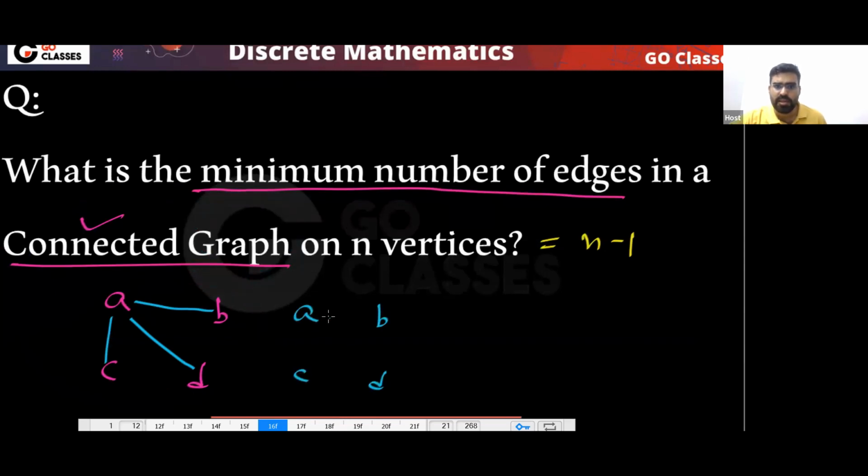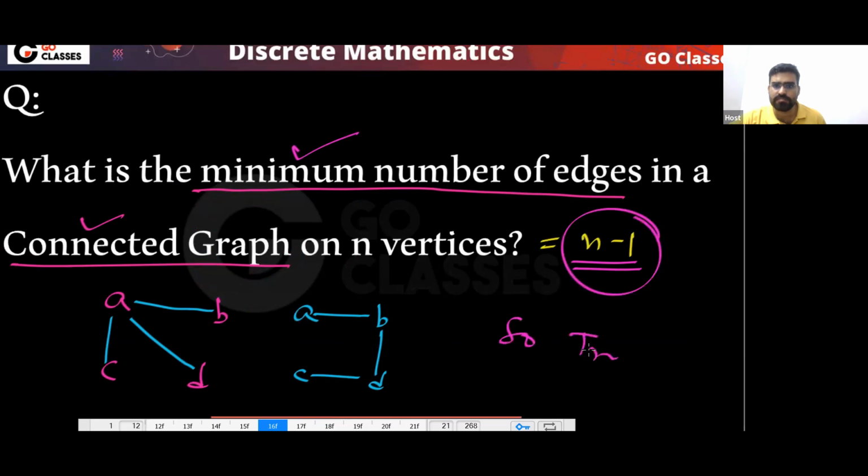A, B, C, D. You can connect this edge, this edge, this edge. So minimum 3 edges you need. The minimum number of edges in a connected graph will be n minus 1. And this type of connected graph with the minimum number of edges is called what? This is a tree.